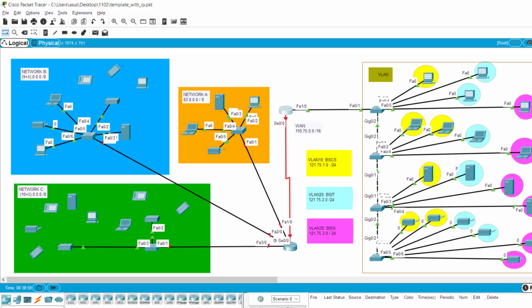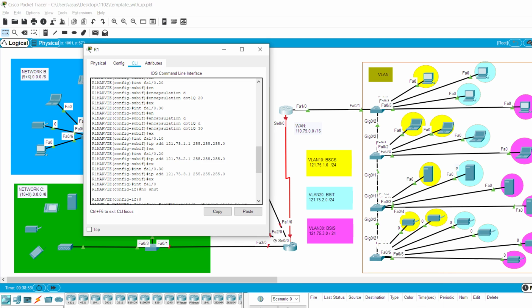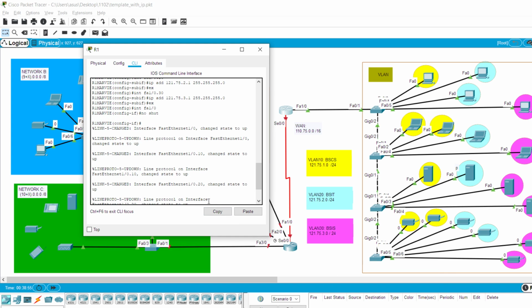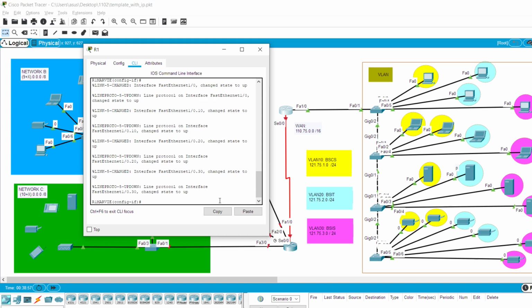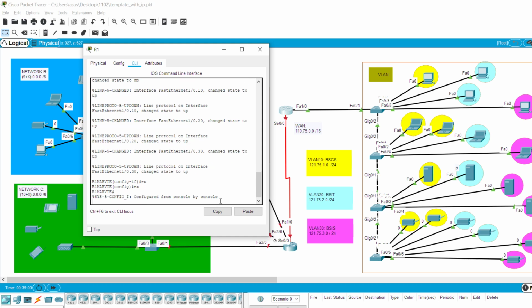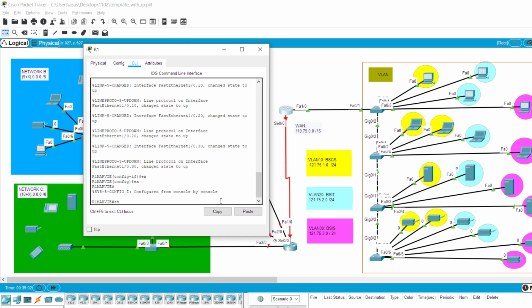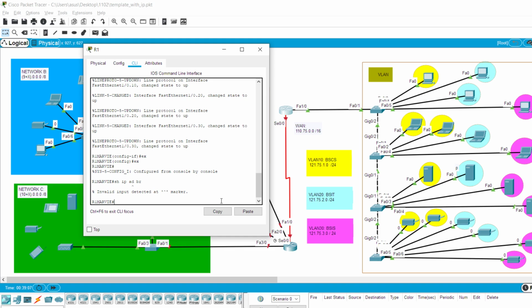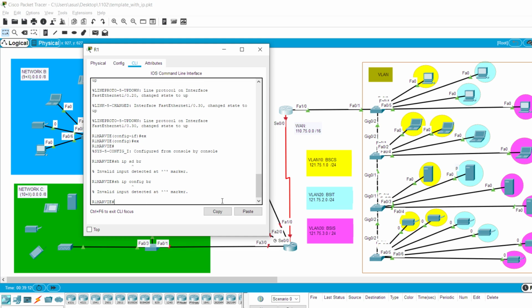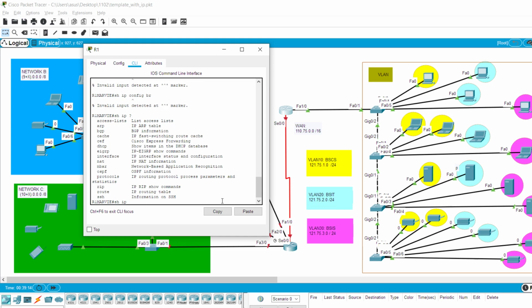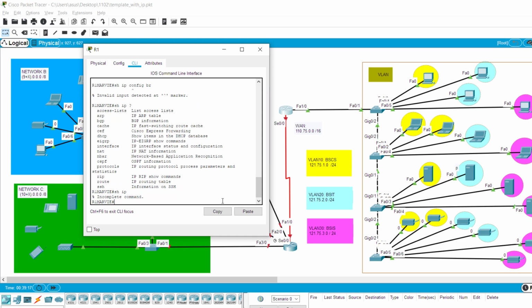And then let's go ahead and check. Let's go to show ip interface brief.